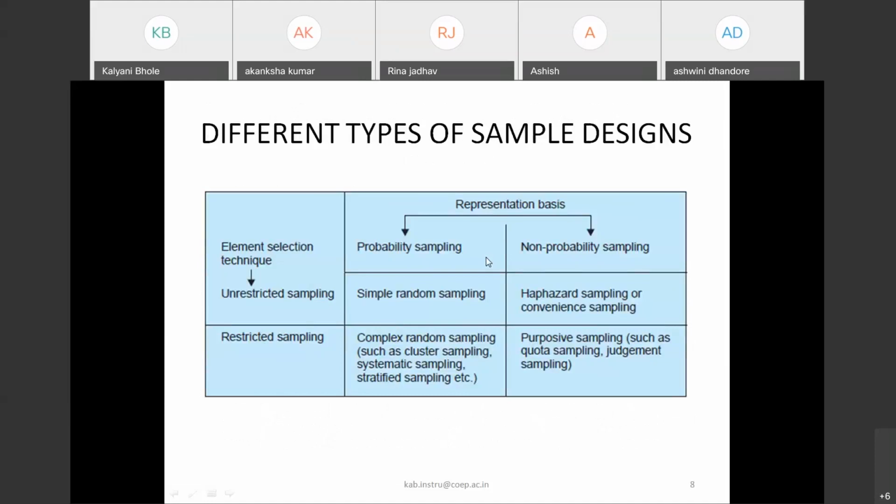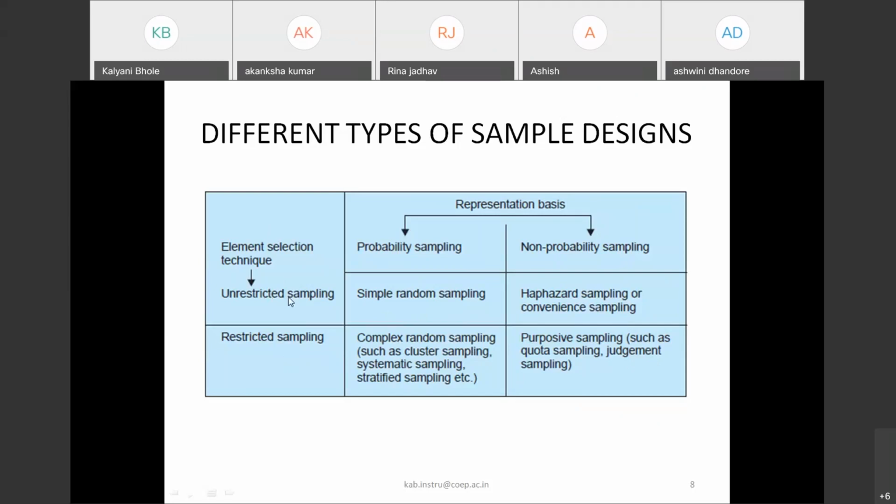These are the different types of sample design: probability sampling and non-probability sampling. Then simple random sampling, or haphazard sampling or convenience sampling, complex random sampling or purposive sampling, and unrestricted and restricted sampling.